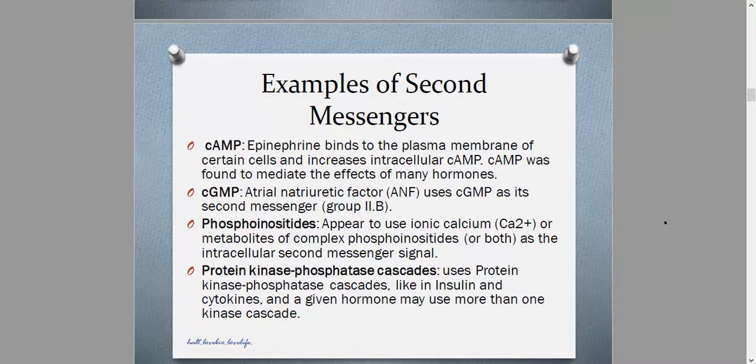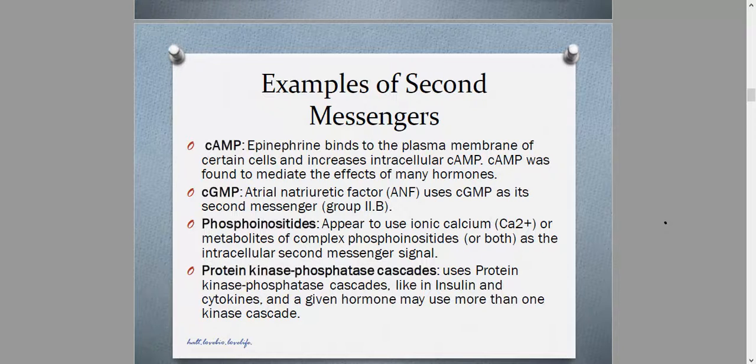Now, for metabolites of phosphoinositides or phosphoinositol, inositol triphosphate. Okay, it appears that calcium, ionic calcium, and some of the metabolites of phosphoinositides, or both of them, both calcium and the metabolites of the said compound, may function as secondary messengers in certain hormones.